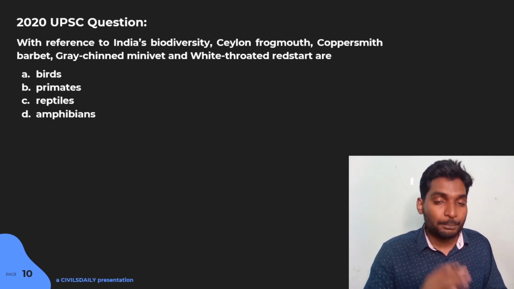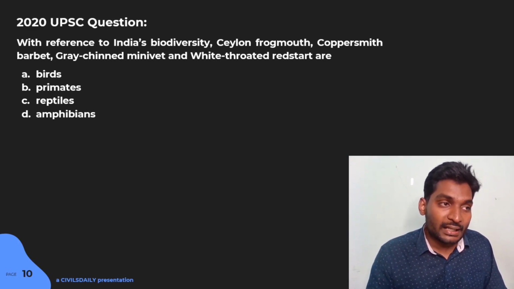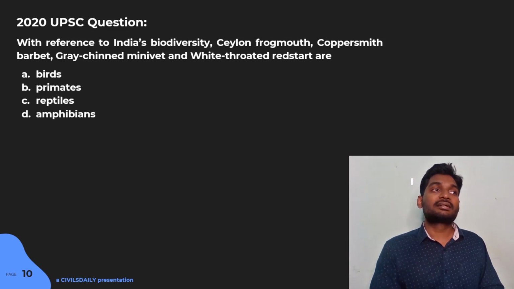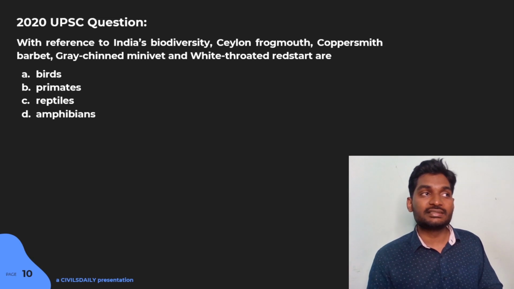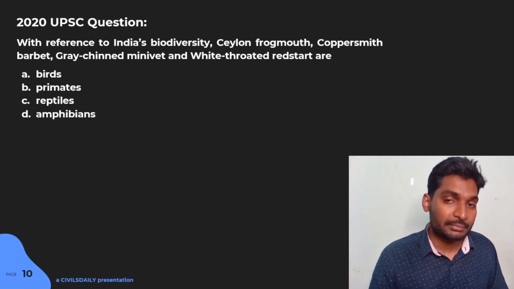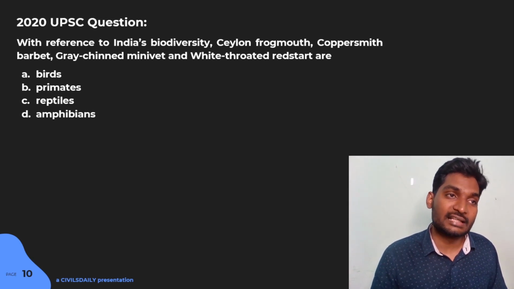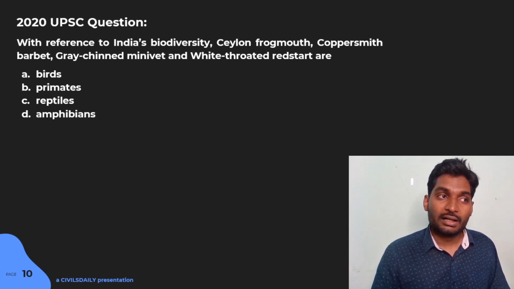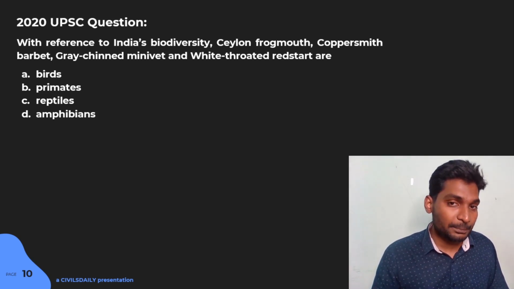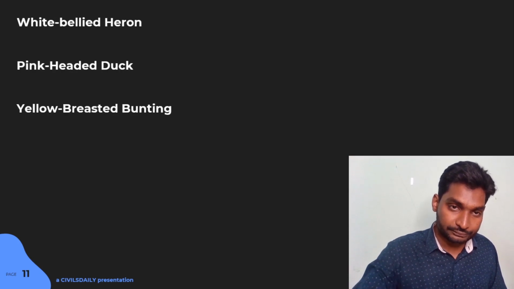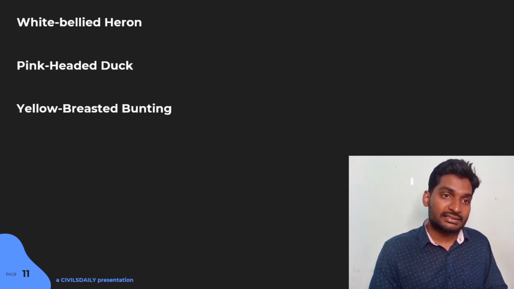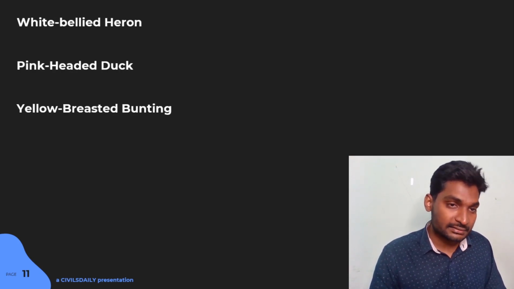But pause for a while and think: which are the critically endangered species which you had memorized before the examination? Had you memorized the pink-headed duck? Had you memorized the white-bellied heron?